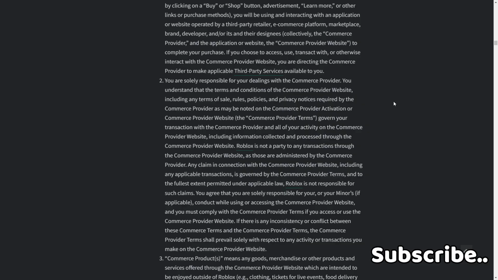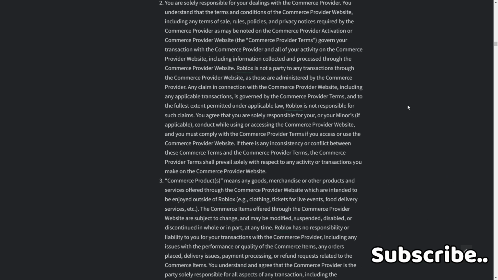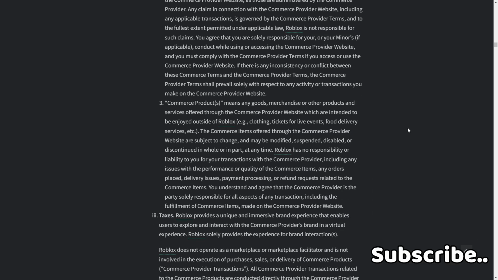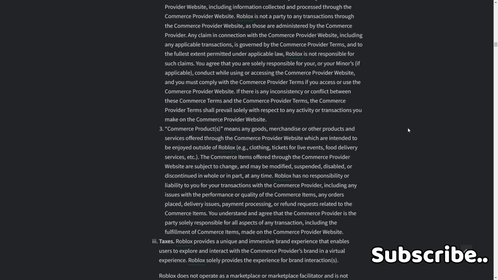If there is any inconsistency or conflict between these common commerce terms and the commerce provider terms, the commerce provider terms shall prevail solely with respect to any activity or transactions you make on the current commerce provider website. Free commerce products mean any goods, merchandise, or other products and services offered through the commerce provider website which are intended to be enjoyed outside of Roblox, e.g.